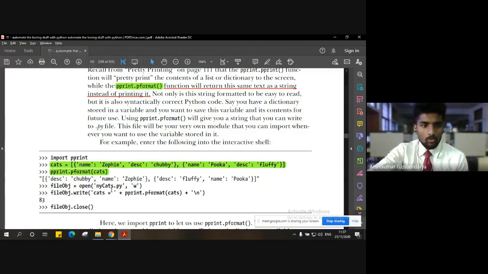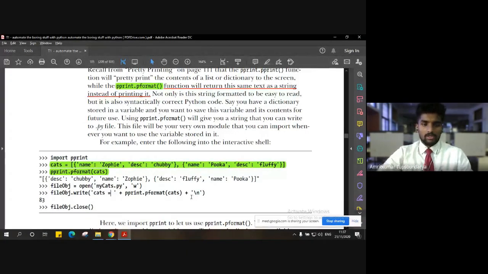Now let's say you want to add some more things into it and display it. So we are going to give a write command, the write mode. So file object, open the mycats.py file, and then the permission, that is the mode in which we want to process. So it is write mode, so we put W here, and file object dot write. Inside that write, we put a statement that is cats is equal to this particular string, followed by a new line. So what will it return?